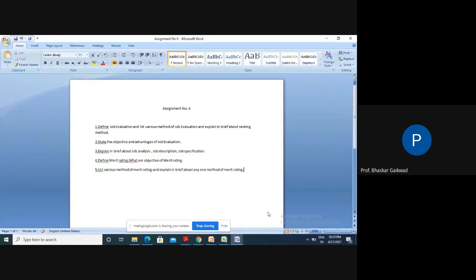You have to complete all this, all 6 CTs we have covered, and assignment number 6, on our group. Also I will send these questions and CT question papers, and you can mail or send them on WhatsApp. So tomorrow onwards objective questions are going to start.